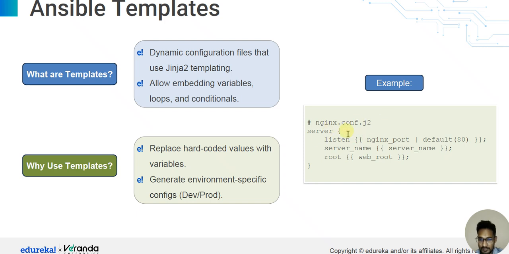In nginx.conf.j2, the server listens on nginx port, where the default port is 80. Then server name is the server name, and root is the web root. This is an example of an Ansible template. So nginx configuration.j2 has the nginx port number with default port 80, server name, and root as the web root, followed by the closing brace. So this is an example of an Ansible template.